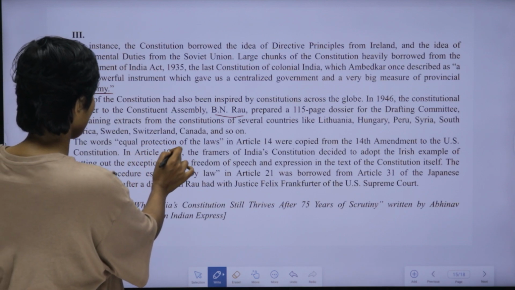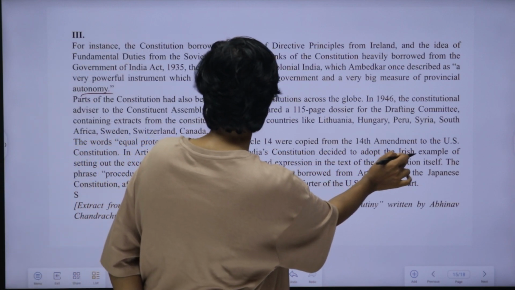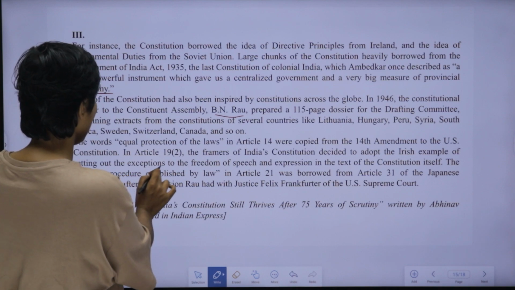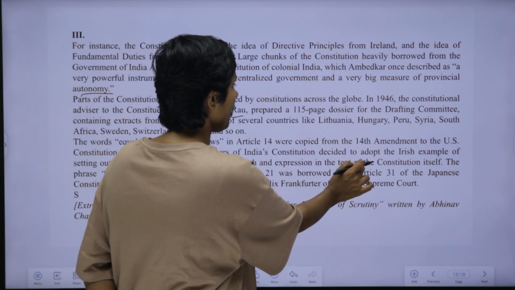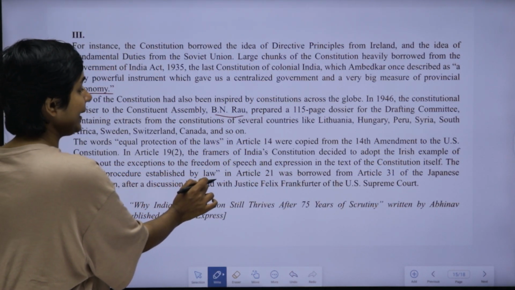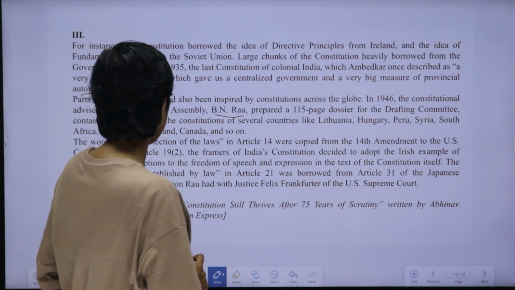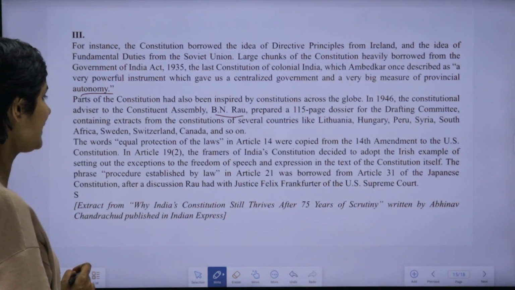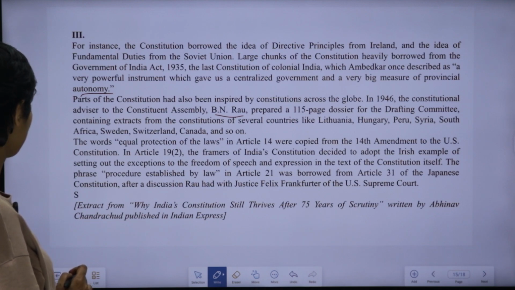In Article 19 Clause 2, the framers of India's Constitution decided to adopt the Irish example of setting out the exceptions to the freedom of speech and expression in the text of the Constitution itself. The phrase procedure established by law in Article 21 was borrowed from Article 31 of the Japanese Constitution after a discussion Rau had with Justice Felix Frankfurter of the US Supreme Court.